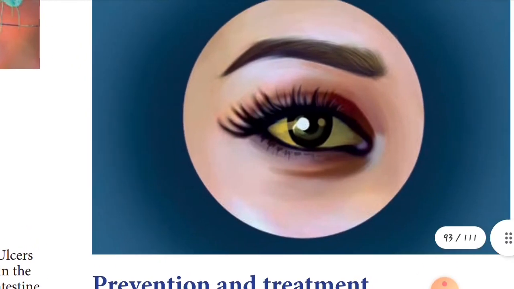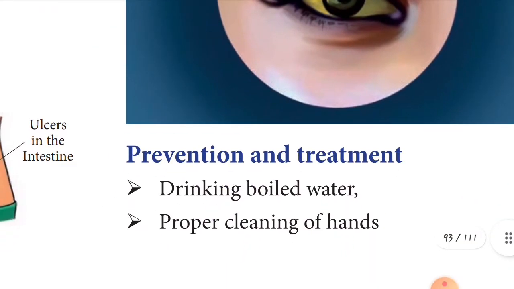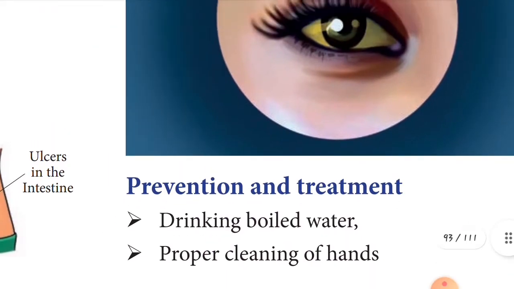See the eye structure, children. The eye is also in what color? Yellow in color. So these are all the symptoms of hepatitis. Now the prevention and treatment, children: drink boiled water and properly clean your hands. That's very important, children.